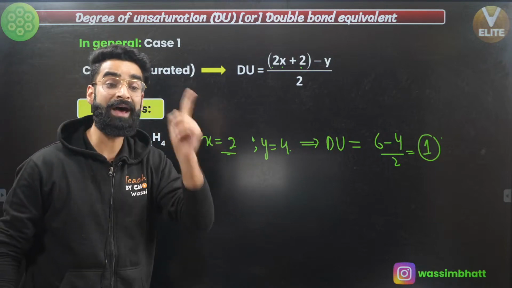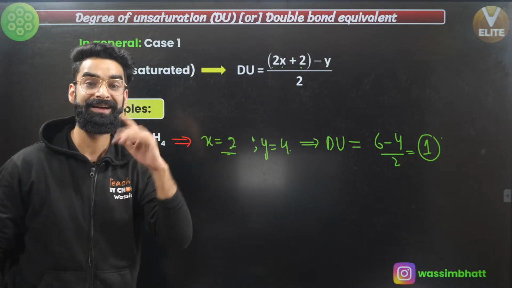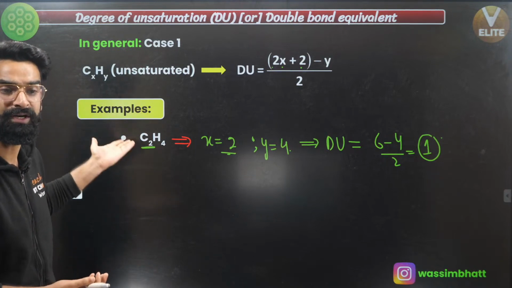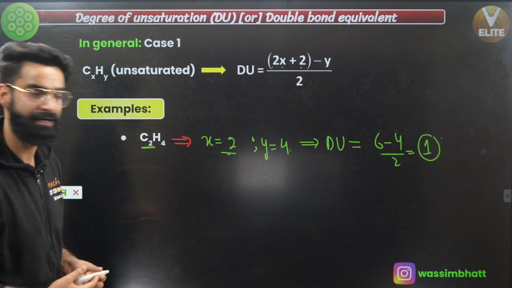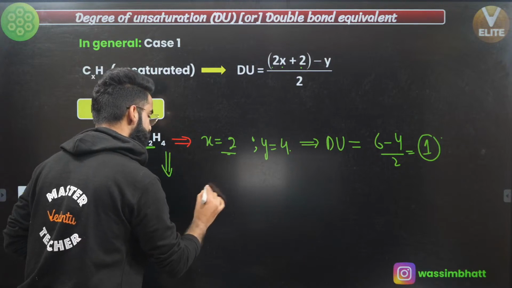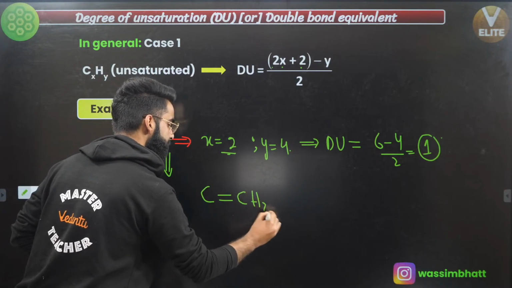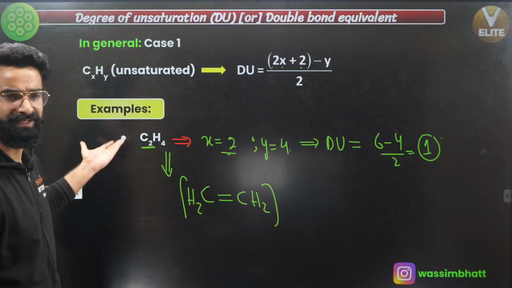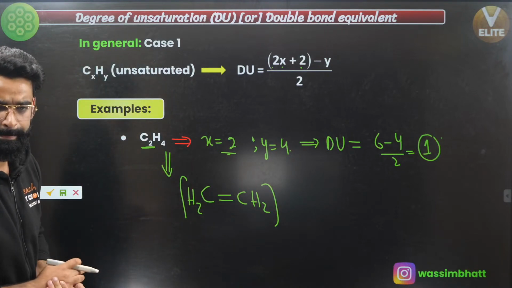So there can be either one pi bond or one ring. A ring is not possible because there are only 2 carbon atoms. So there is one pi bond in this molecule. So the possible structure of this C2H4 is going to be like this, right? Since a ring is not possible because there are only 2 carbon atoms, correct?